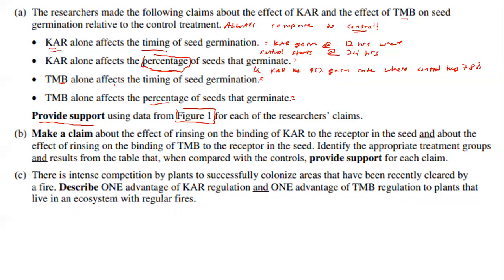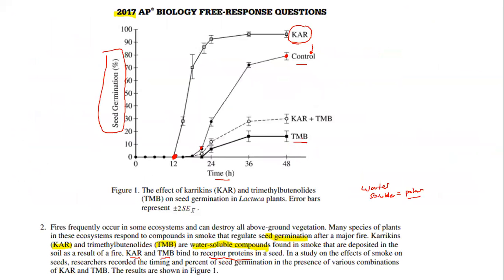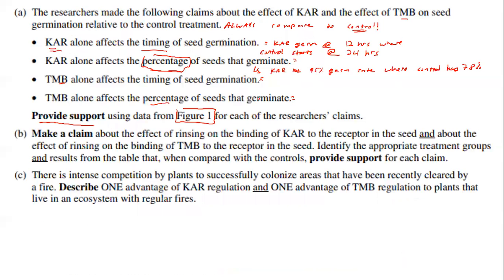So then we have to look at it. How does TMB affect the timing of seed germination? So we're comparing it now to the control. We're looking at TMB compared to the control group, and we're looking at time. TMB versus the control, it looks like right around maybe 20 hours, the control starts to germinate, whereas TMB lags behind the control. So TMB alone affects the timing of seed germination.